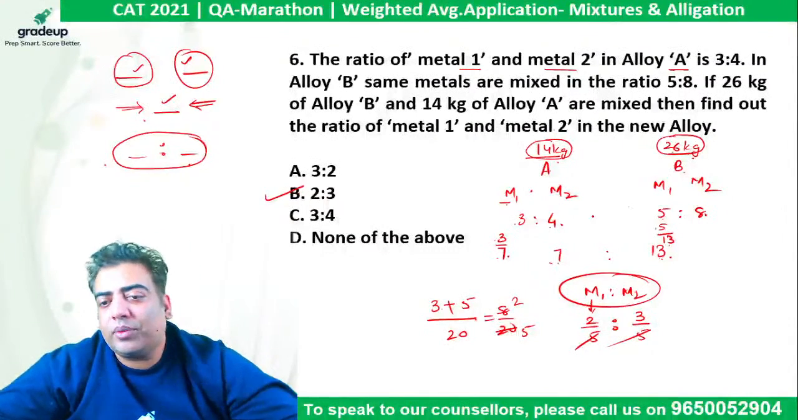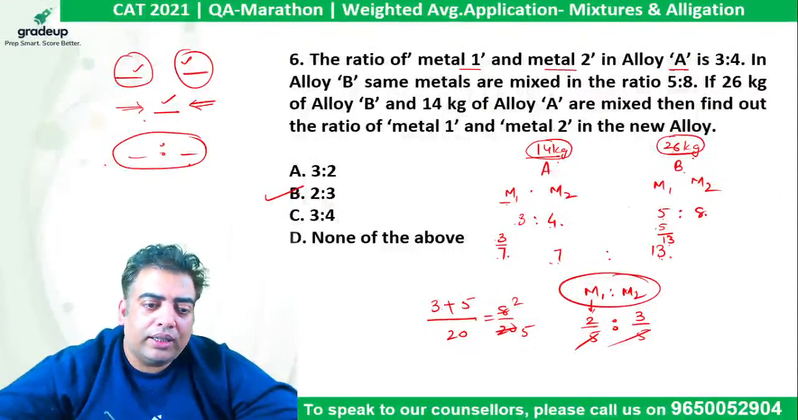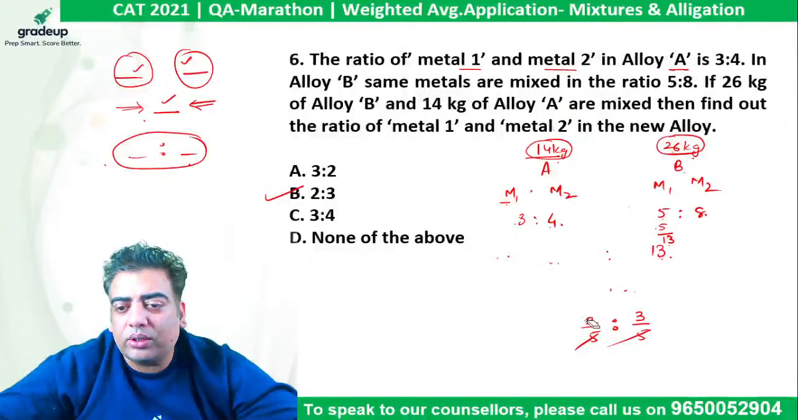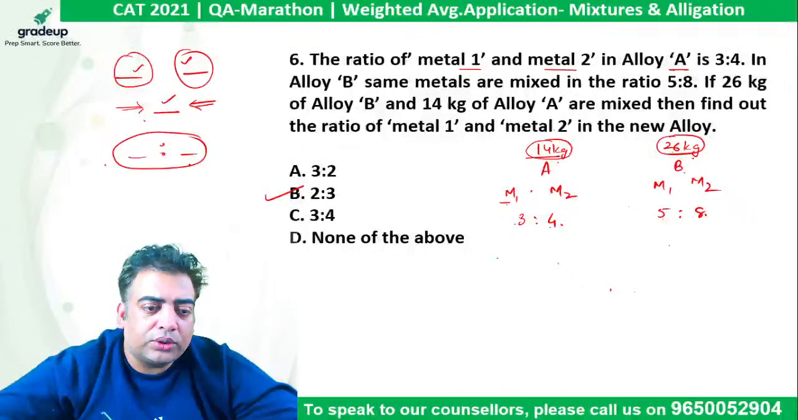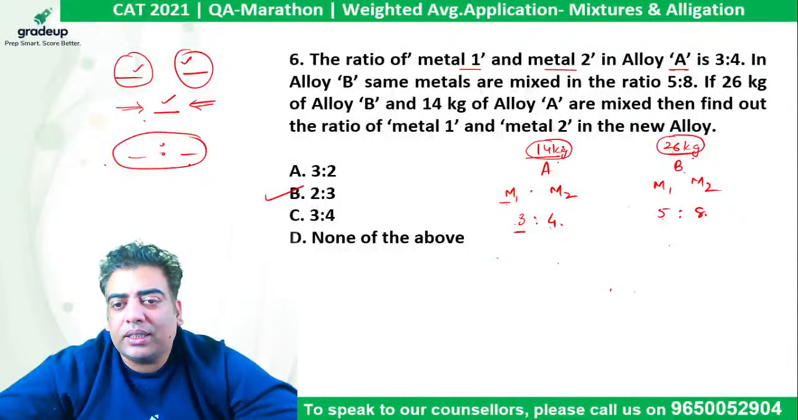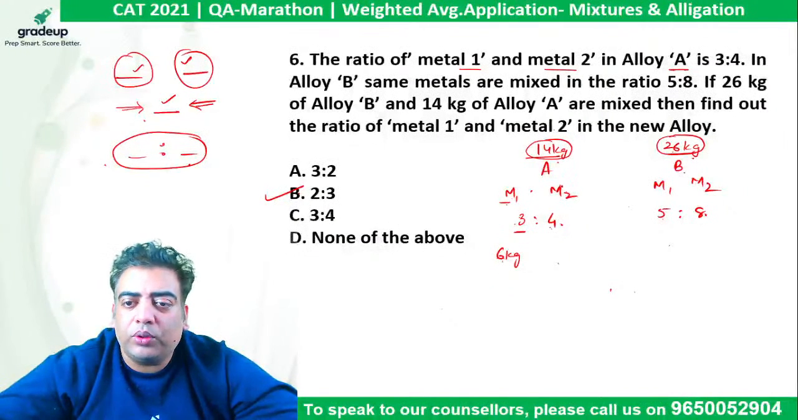Now the very same question can be done in even easier way, right? Instead of doing this much, you just need to calculate the quantities of M1 and M2. So that will make your job even easier here, right? So allegation तो हम अप्लाई कर ही सकते हैं, weighted average, but सीधा भी आप कंप्यूट कर सकते हो. इसमें M1 कितना है? 3/7 of 14 kg, which comes out to be 6 kg. अगर 6 kg is the quantity of M1, तो M2 will be remaining 14 minus 6, 8 kg.